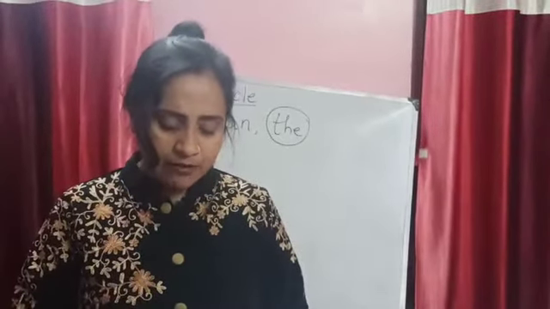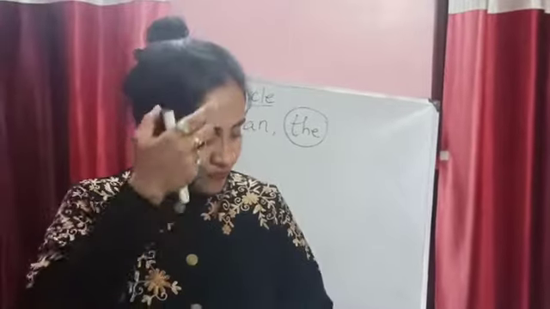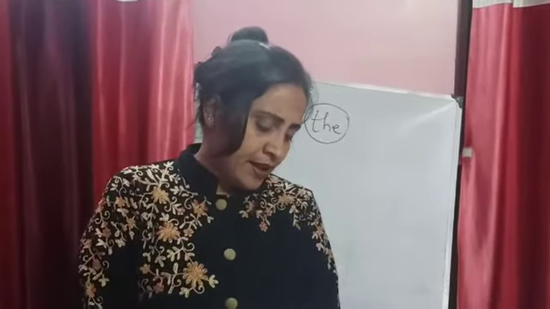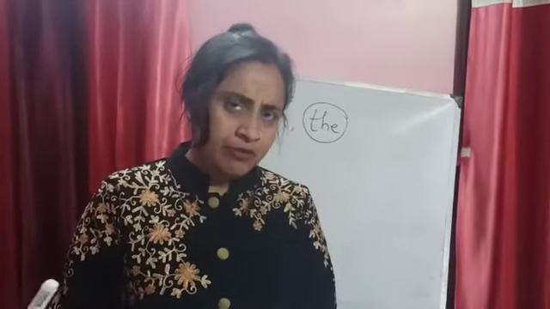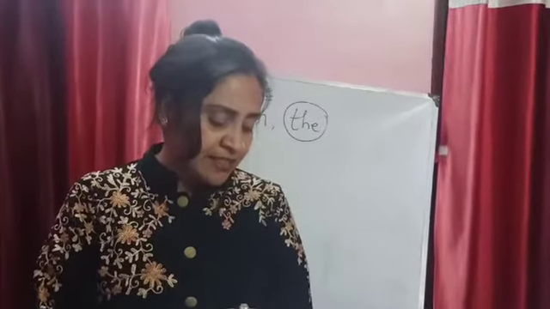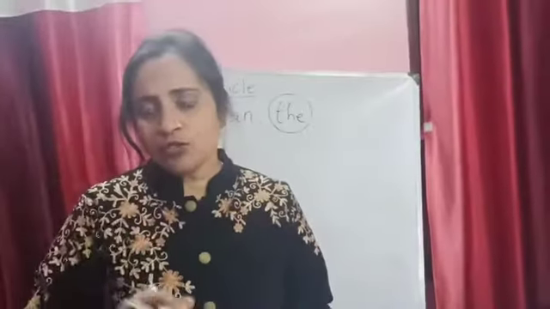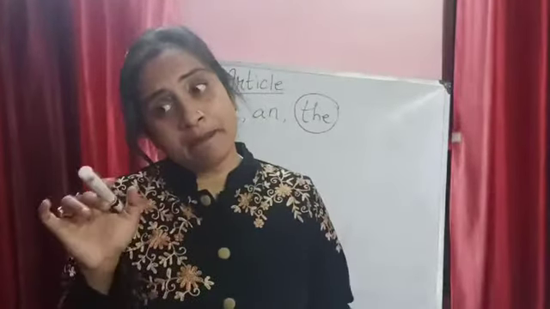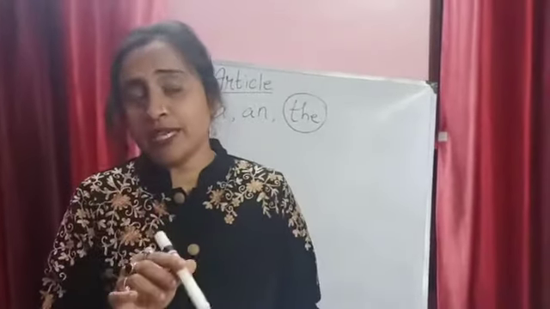Then, give me a pen: it may be any pen. But when you point out a particular pen, as in give me the pen lying on that table, then we don't say a pen, we say the pen.